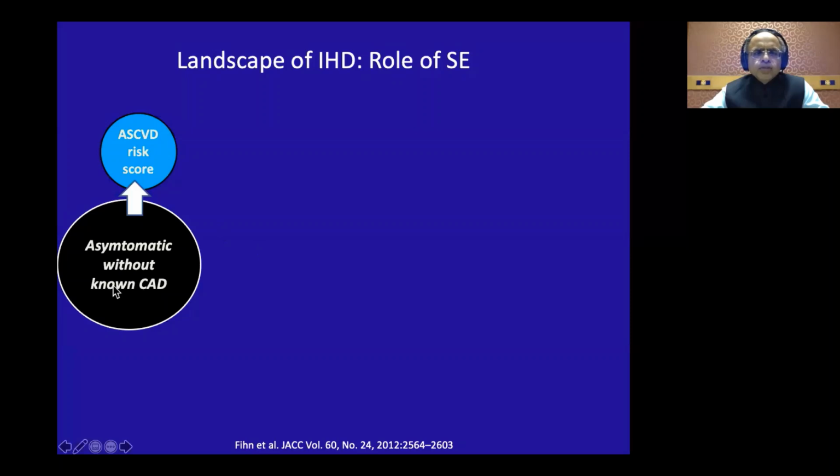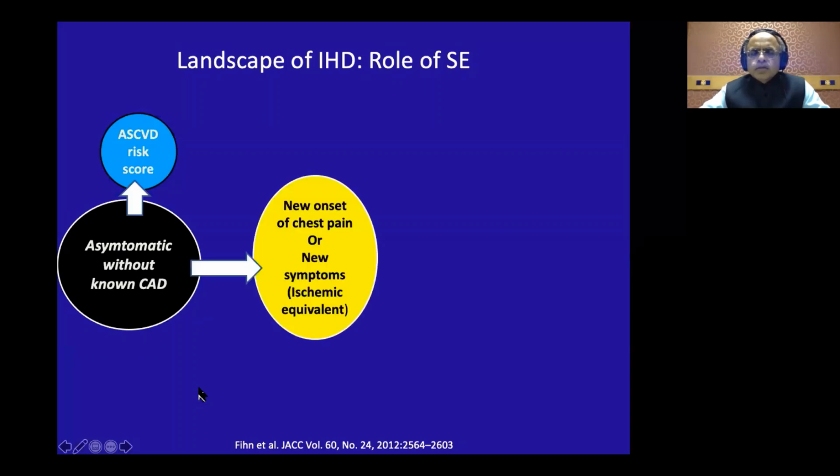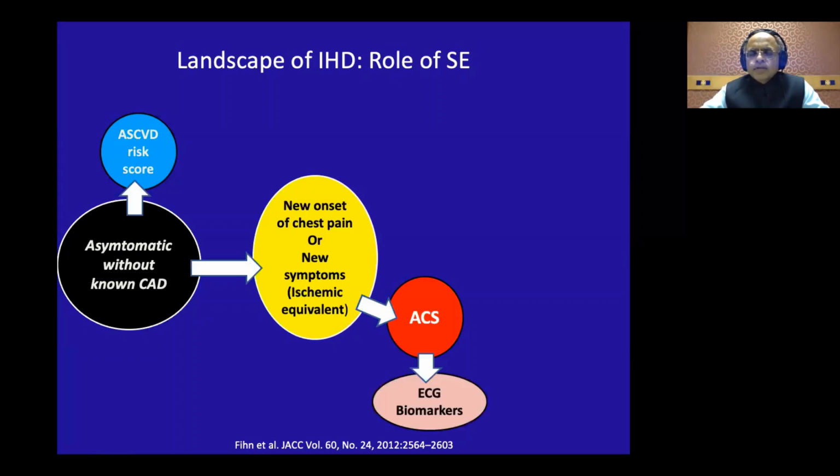Okay, you don't do any stress testing for these asymptomatic patients to diagnose CAD. Now, some of these asymptomatic patients will come to the cardiologist or physician for new onset of, say, chest pain or new symptoms which are like ischemia equivalent. Now, some of them would be acute and they would be diagnosed as acute coronary syndrome, and their triage is through the ECG and biomarkers and to the intervention.